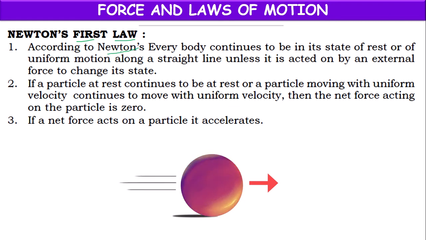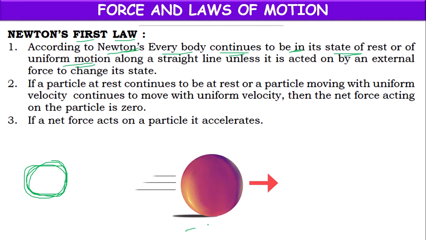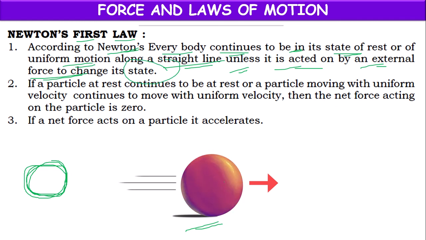According to Newton, every body continues to be in its state of rest. Suppose the ball is at rest, it continues to be in the state of rest, or if it is in uniform motion like this ball, it continues to be in uniform motion along the same straight line unless and until it is acted on by an external force to change its state.